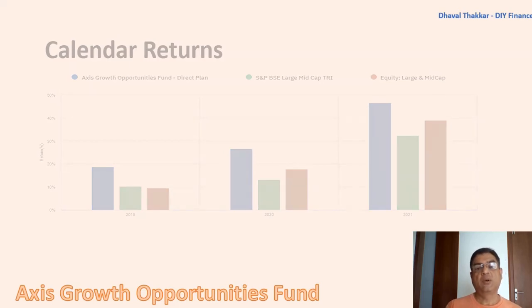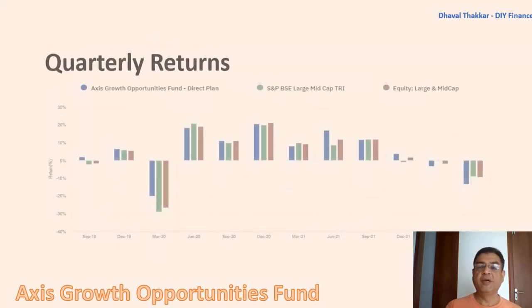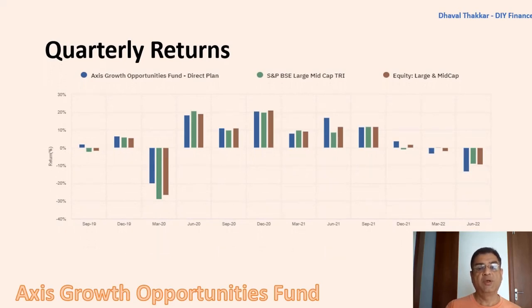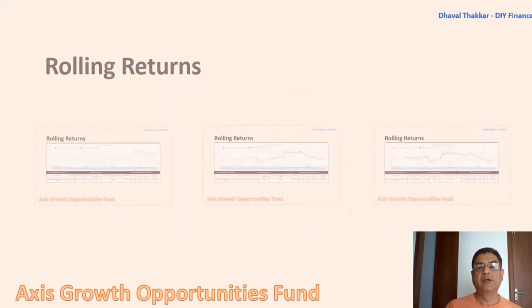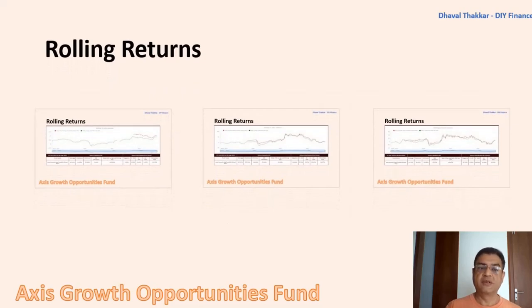But if you see the quarterly returns, it has performed very badly in both the quarters of 2022, and this poor performance is dragging down the overall trailing performance of the fund. Now let's also check the rolling returns for 3 years, 1 year and 6 months.